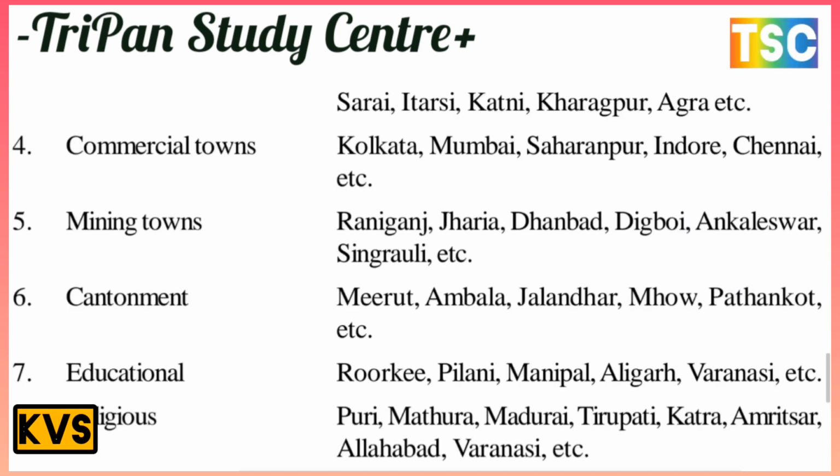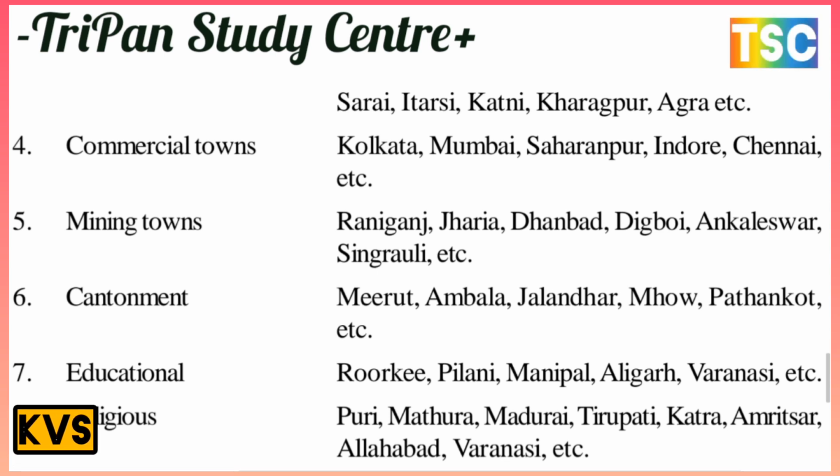And the next, commercial towns: Kolkata, Mumbai, Saharanpur, Indore, Chennai, etc. Mining towns here are Raniganj, Jharia, Dhanbad, Digboi, Ankleshwar, and Singrauli. Singrauli is important here.